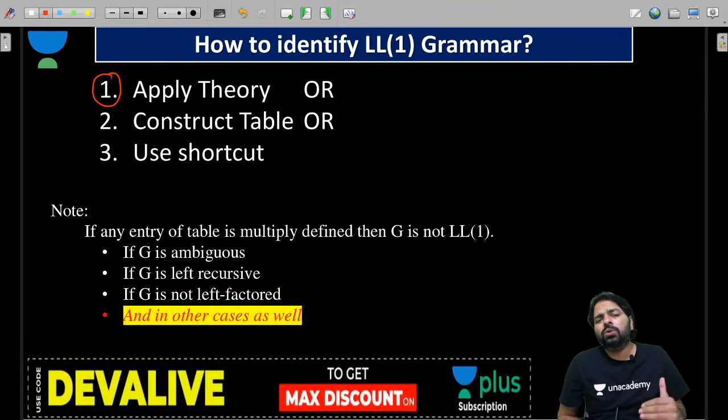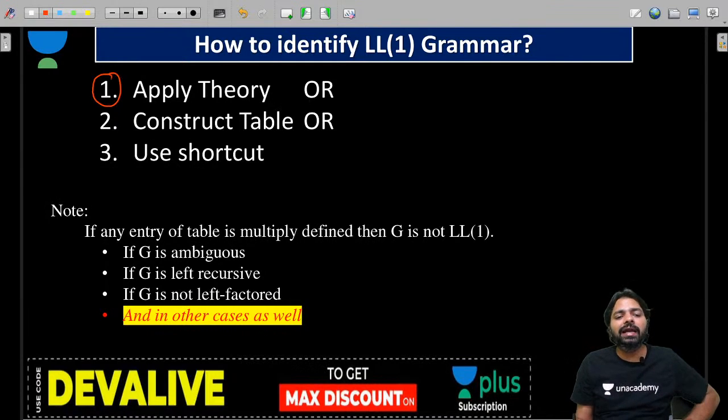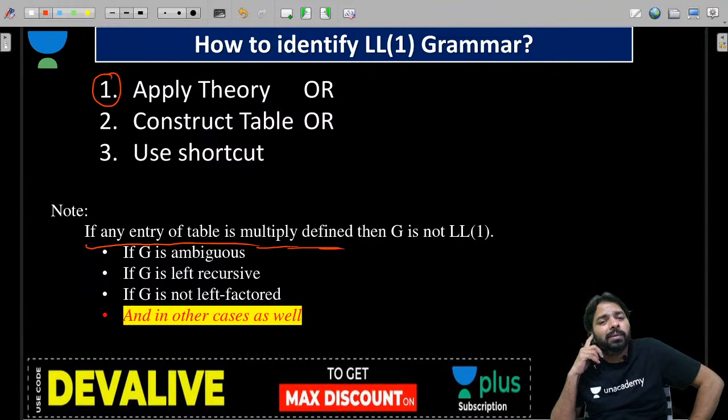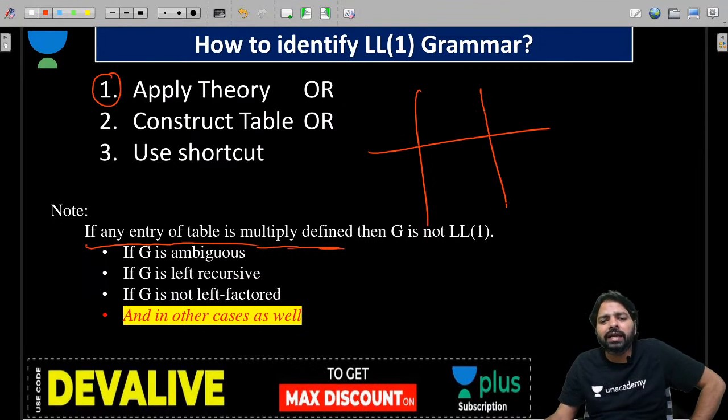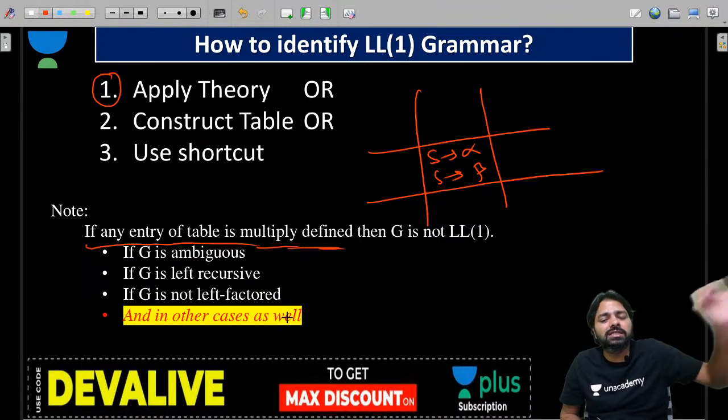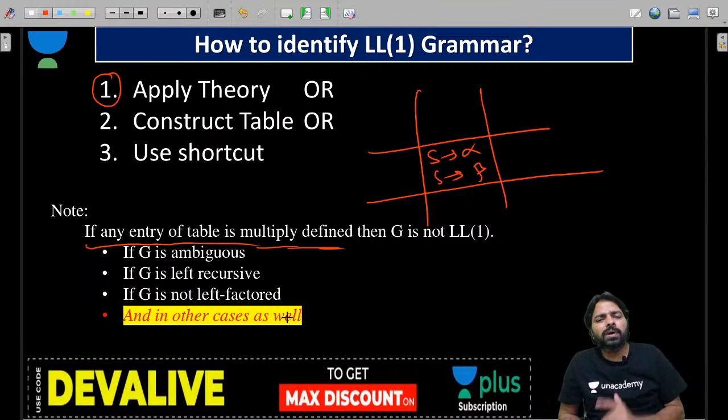Before concluding how to identify, let me tell you, if any entry of the table has multiple entries defined, then the given grammar is not LL1. We know that. If you go to any entry of the table and see more than one production, definitely that grammar is not LL1. But why are multiple productions there in the same cell?